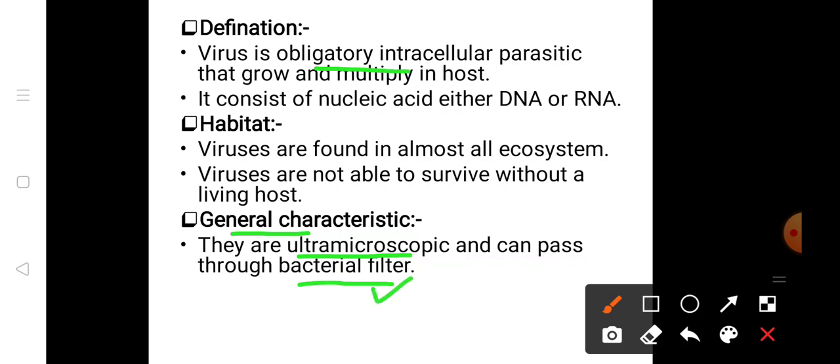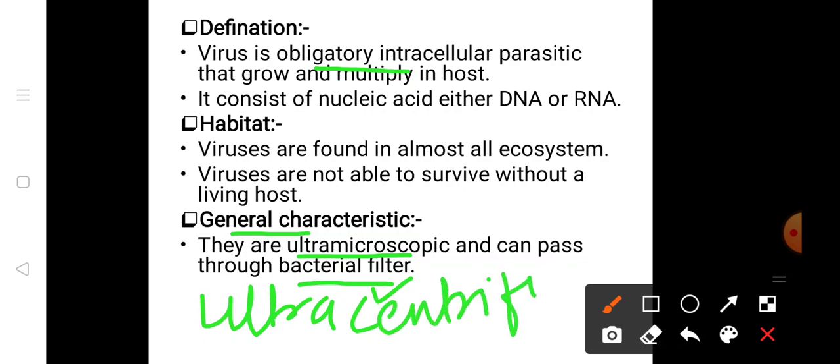To filter the virus we require ultrafiltration, or if you want to obtain the virus, we can use ultrafiltration and ultracentrifugation, and observe under the electron microscope.